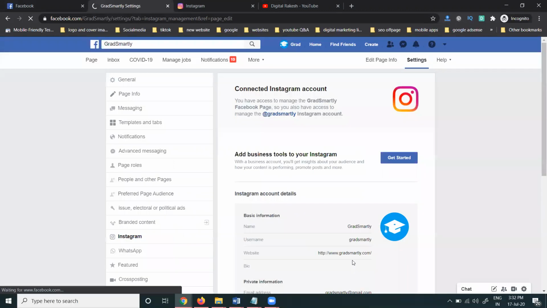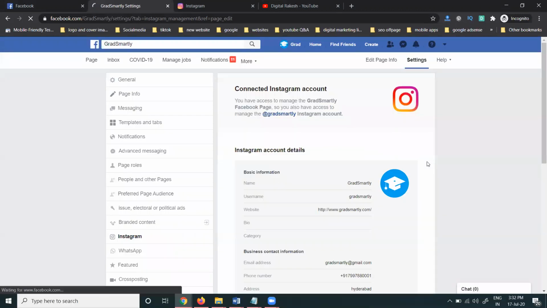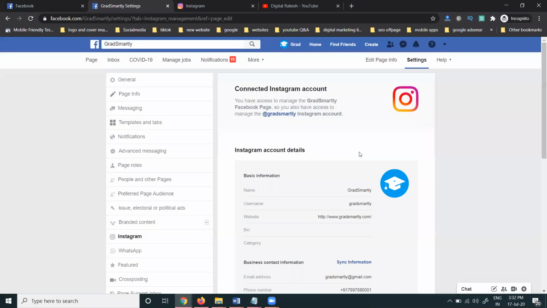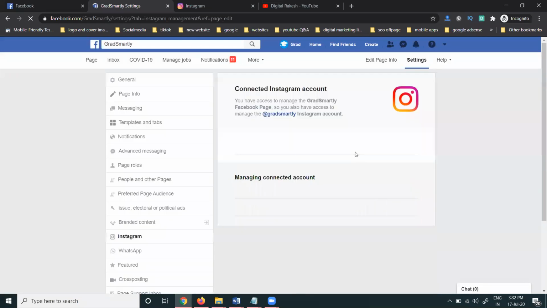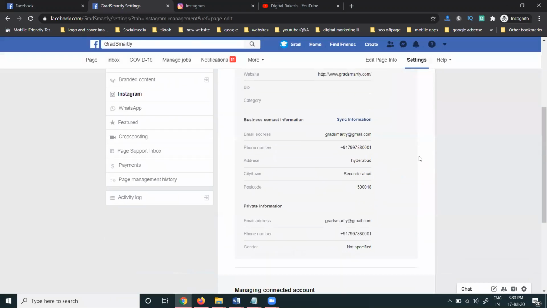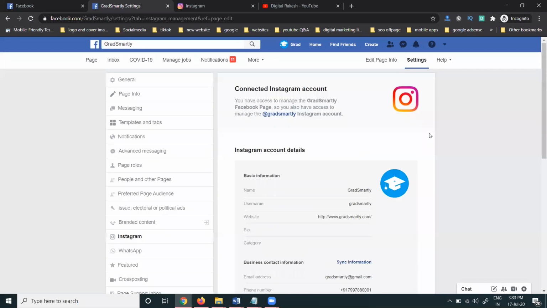Click done. Here it will take some time, so just refresh it. This will fix some problems with the Instagram team. Don't worry about that, they will be fixed in some time. After that, synchronize your information here. This is compulsory and important. So this connection will be done.